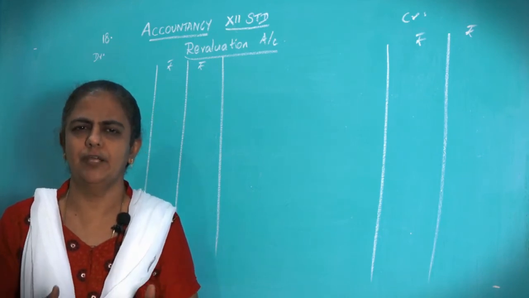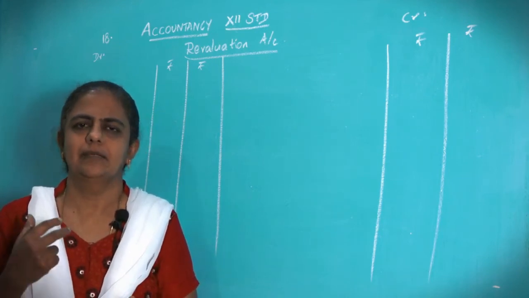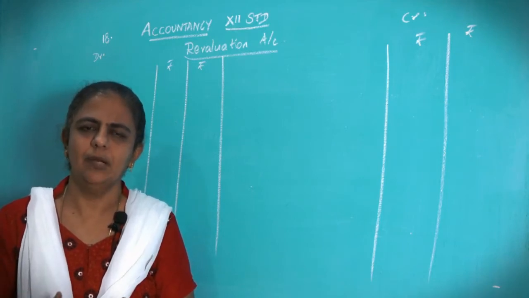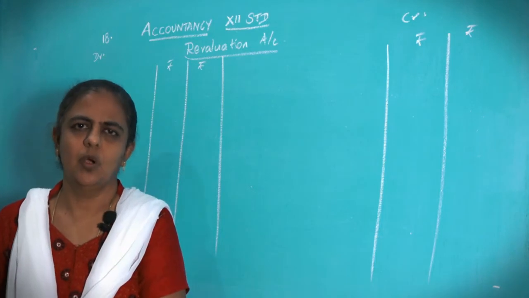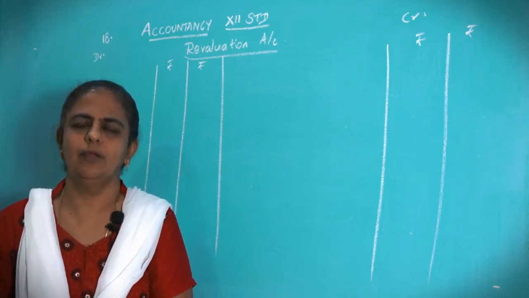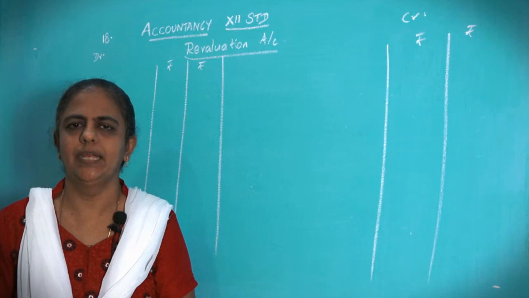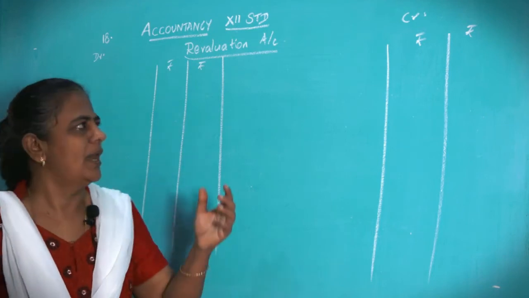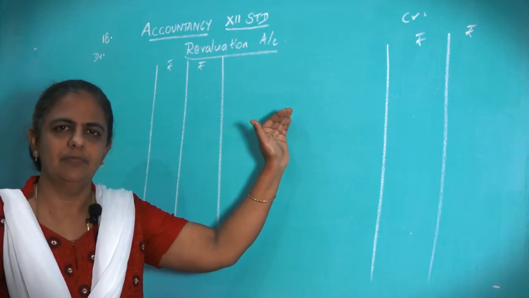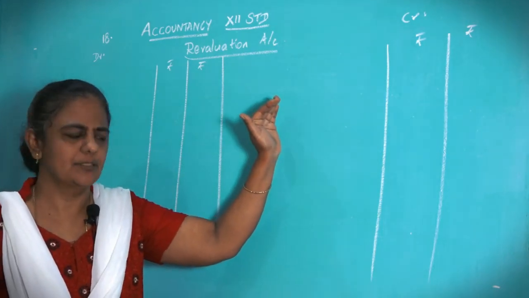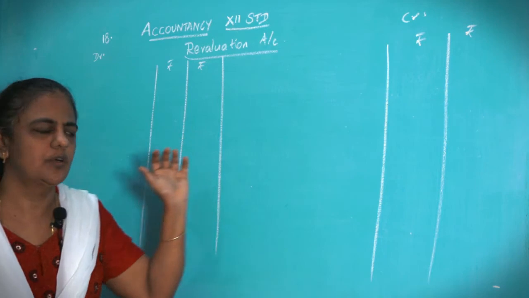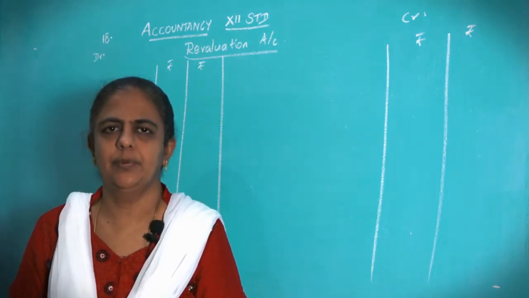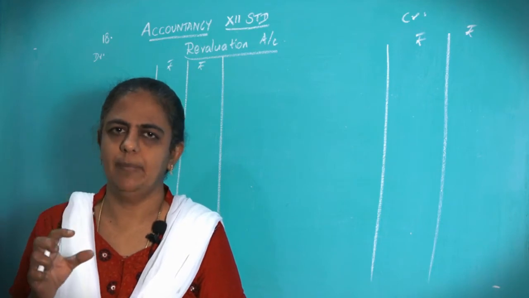So, you have to find out the profit and loss by revaluing all the assets and liabilities and find out the final profit, and that should be transferred to all the partners' capital account in their old profit sharing ratio, including the retiring partner. Okay. So, you have to write if there is any profit in the revaluation of assets and liabilities, that should be written on the credit side and all losses to be written on the debit side. So, to prepare the revaluation account, you have to see the adjustments given below the balance sheet.